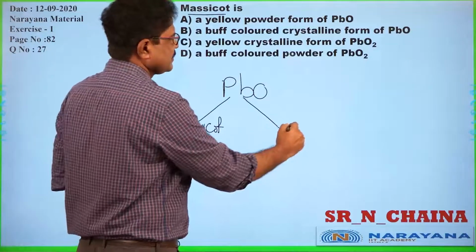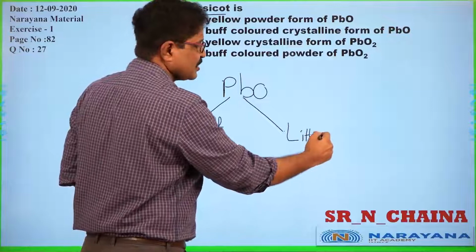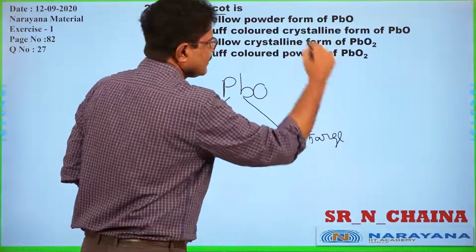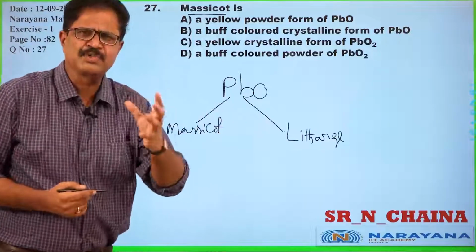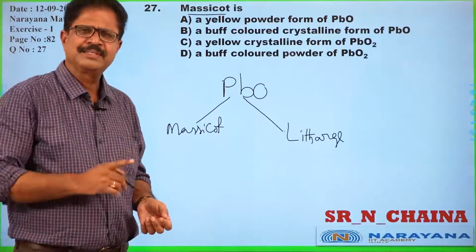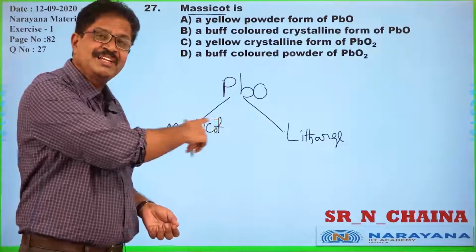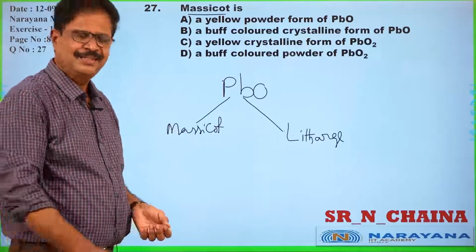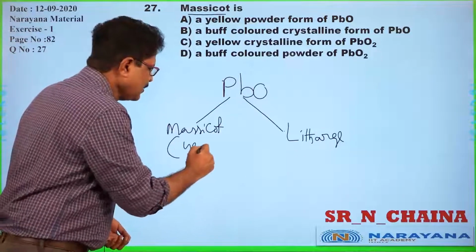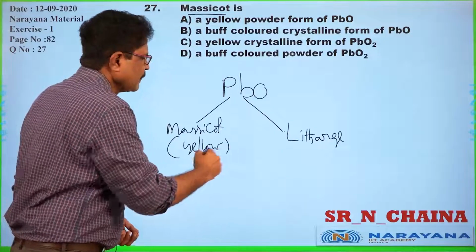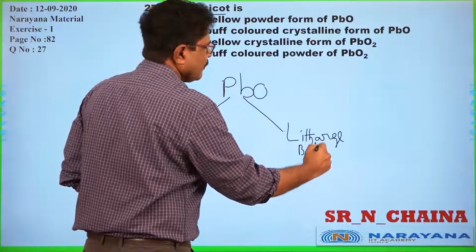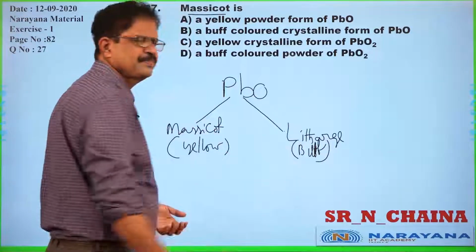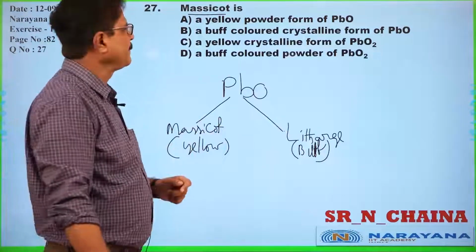Another one, which we discussed in the first question today, is Litharge. These two have the same composition, but physical properties are different. I told you, this is yellow in color, and this is buff colored, a gray colored compound.